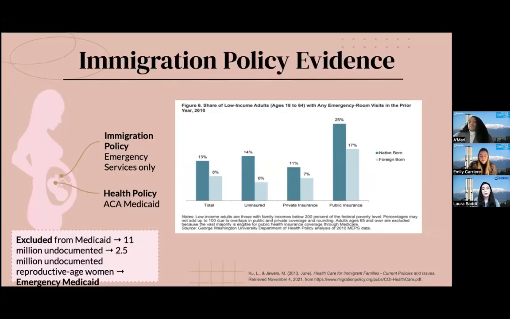Additionally, we're exploring immigration policy effects on health policy. Undocumented immigrants are the least likely population to seek emergency health care because of fear of deportation. Of the 11 million undocumented immigrants excluded from Medicaid, 2.5 million are women of the reproductive age. This concludes that immigration policy limits the accessibility to health resources for the undocumented. Currently, California has developed Medi-Cal health coverage options for undocumented immigrants through state funding.